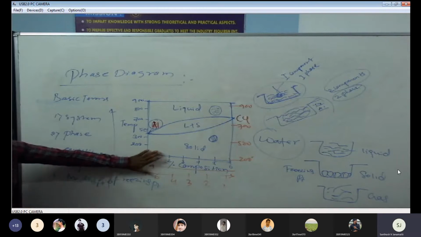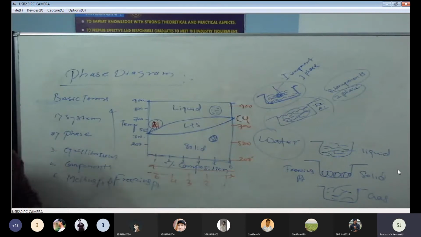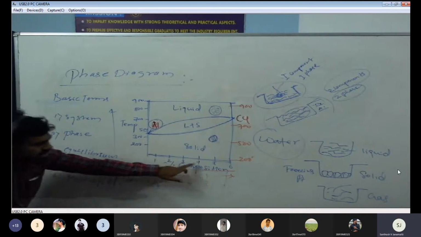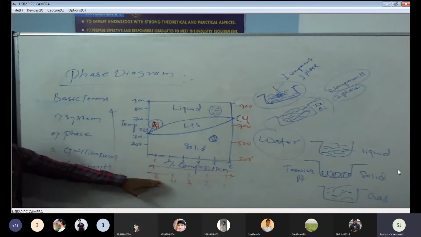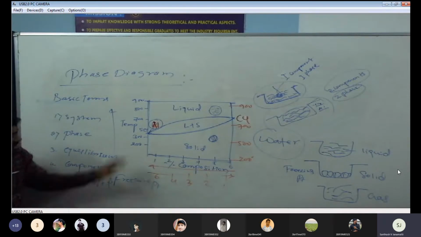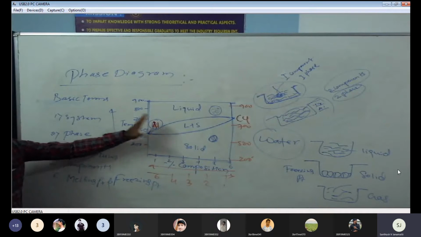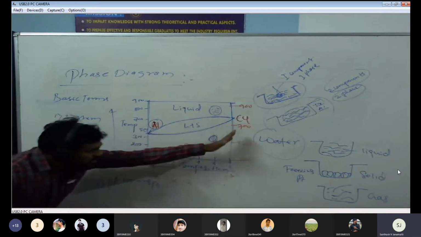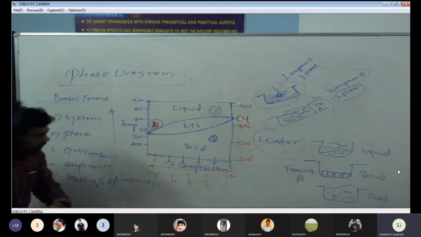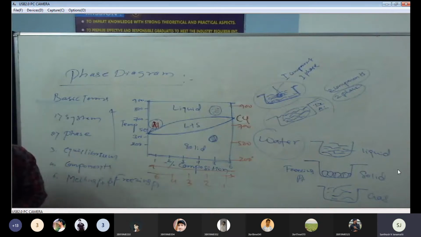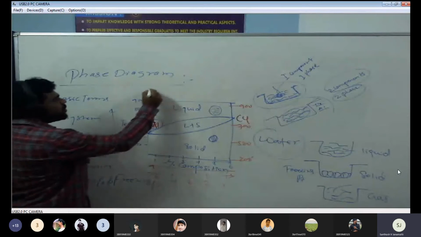We have two materials, copper and aluminum. This green color is the copper composition and this red color indicates the aluminum composition. The right side we can take as the temperature with respect to the aluminum, and the left side we can consider as the copper temperature line. Now, the melting point of the copper and the melting point of the aluminum.